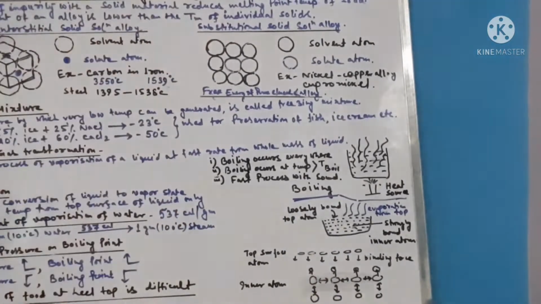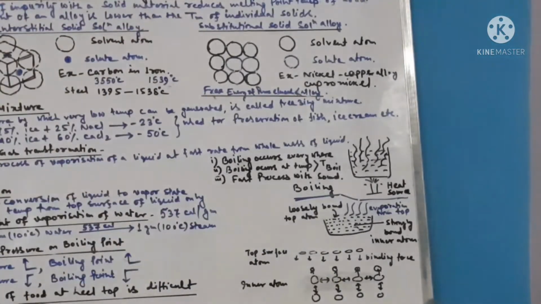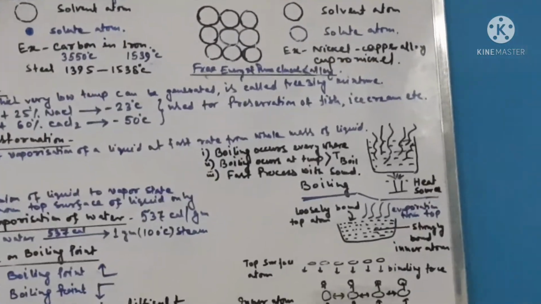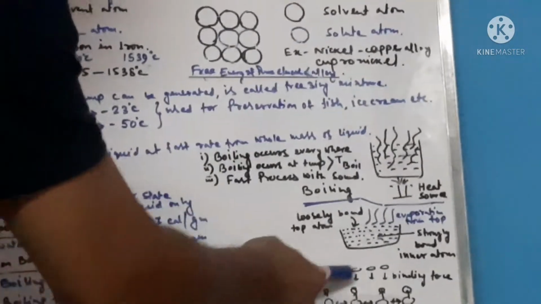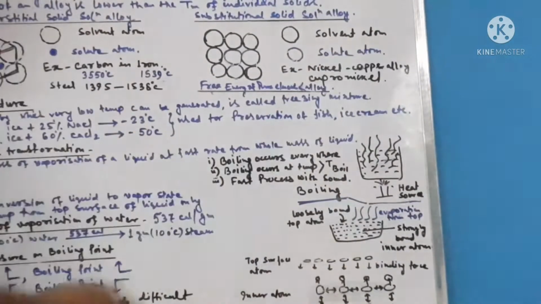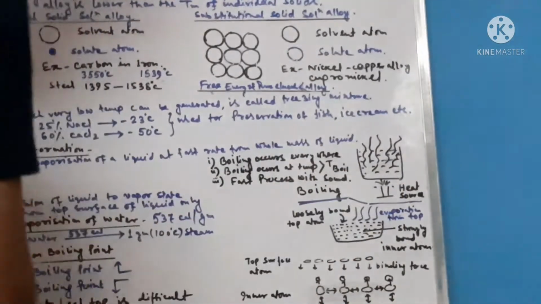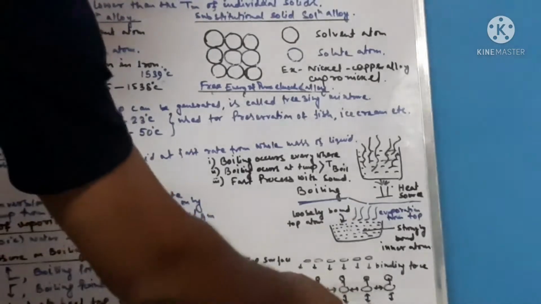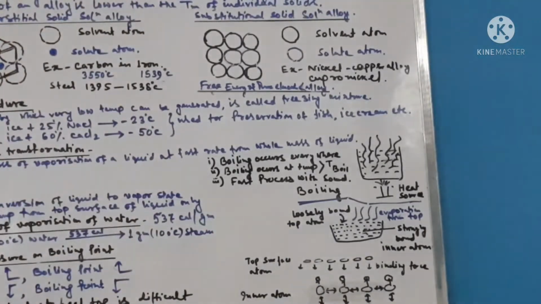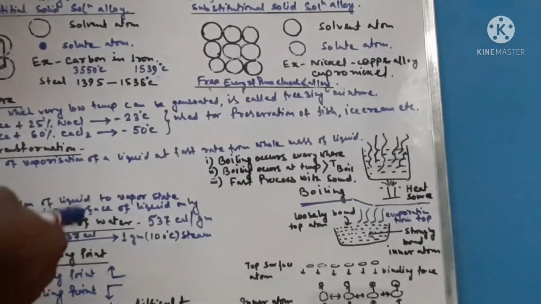relative humidity. If relative humidity is very low, that means the atmosphere is capable of taking a higher amount of vapor, moisture. In that case, these particles will be free and will just evaporate out because this bond is very weak. That process is known as vaporization. So vaporization does not necessarily need an additional amount of external heat to be added, and it can happen at any temperature depending on the atmospheric condition.